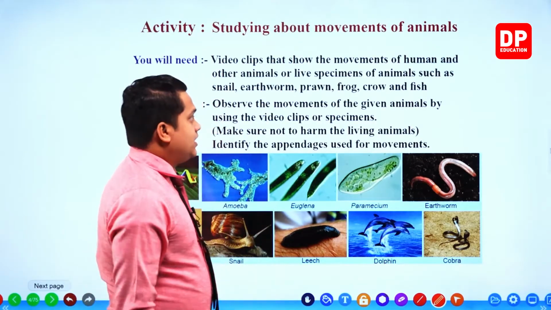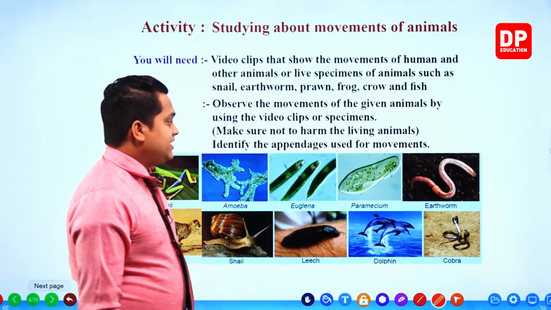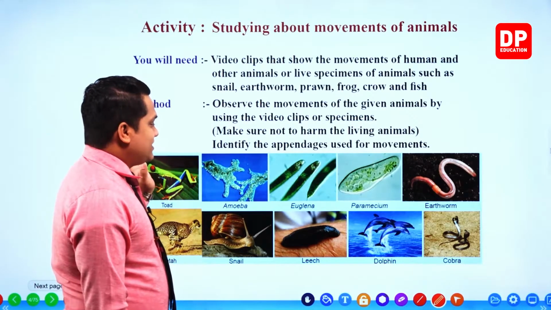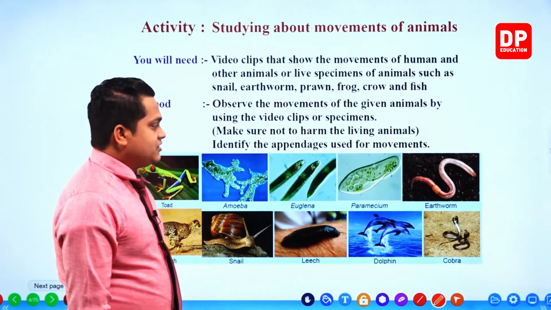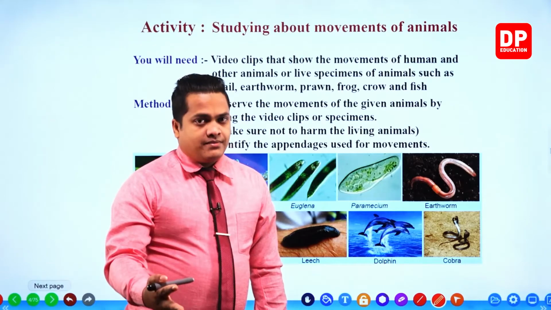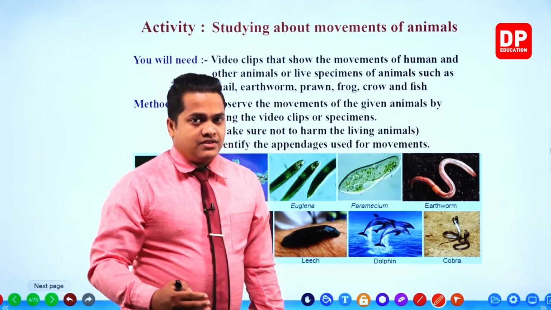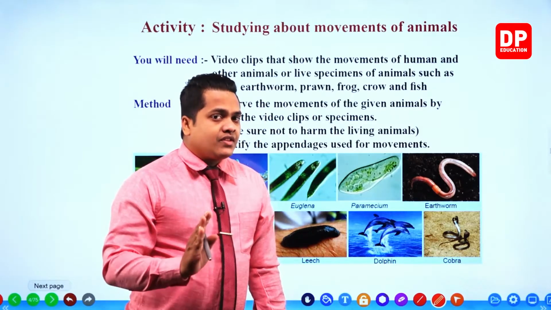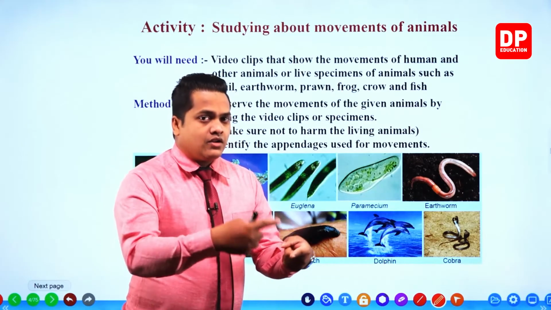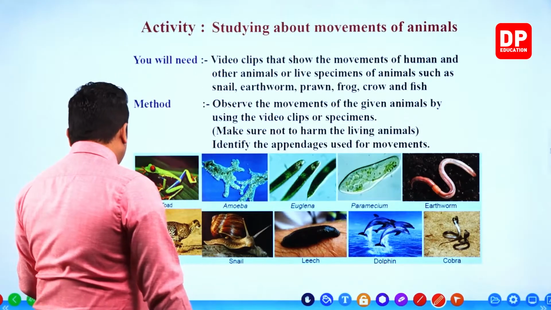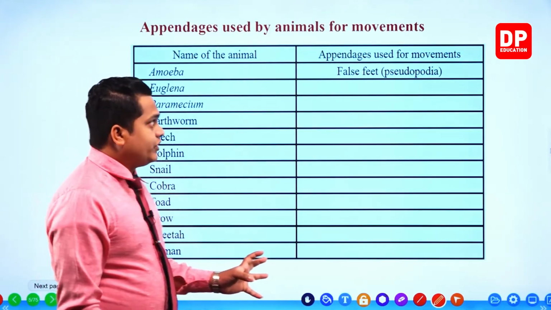Here you have to select different kinds of organisms, especially animals. Several animals are given within the figures, my dear children. If you want, you can find even more animals other than these. However, I'll go to the next slide in order to show the thing which you are going to do here.